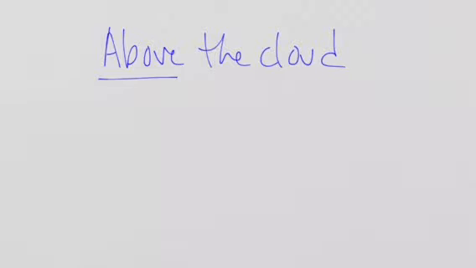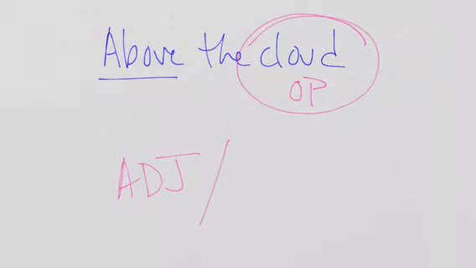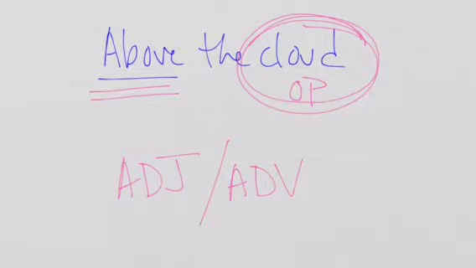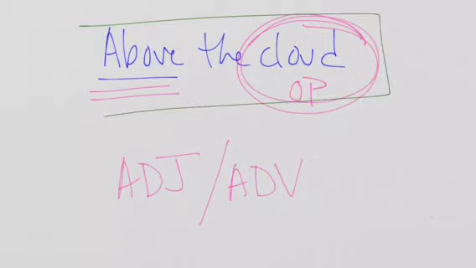What do you think is the object of the preposition? I hope out loud you said the word cloud. Yes, cloud is the object of the preposition there. Prepositions can act like adjectives and adverbs, and we're going to save some of that for later in the winter term. So for now, I just want you to be able to recognize the preposition and recognize the object of the preposition, and then identify the entire thing as a prepositional phrase.